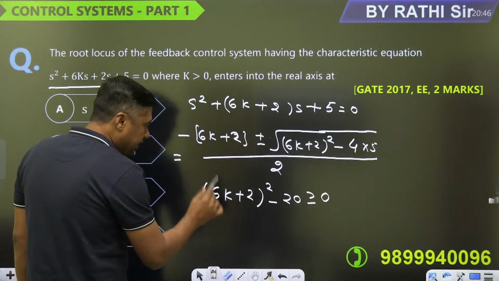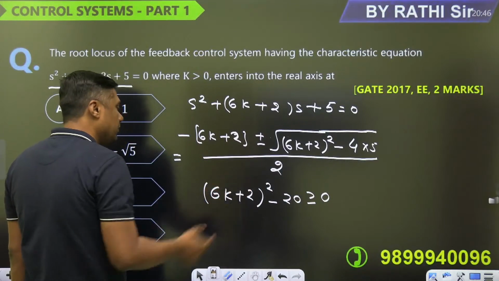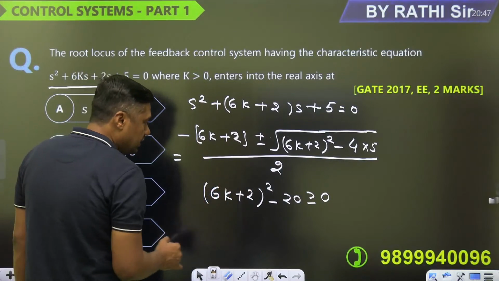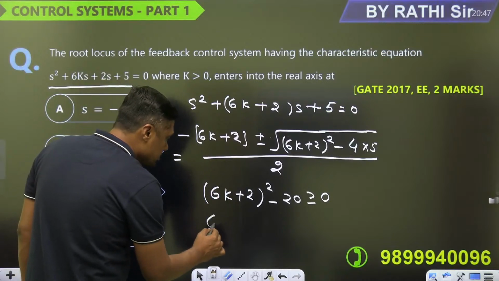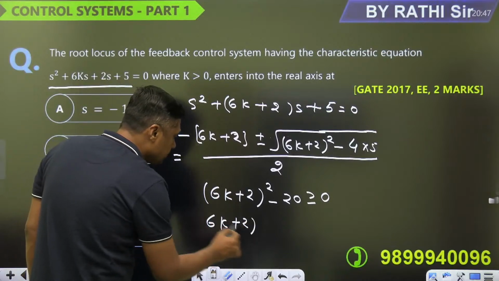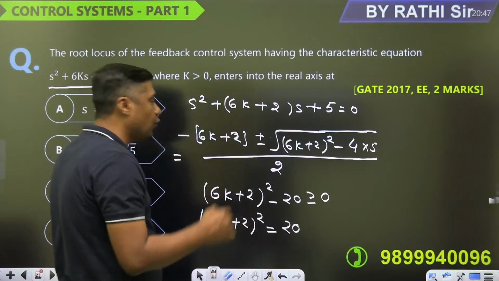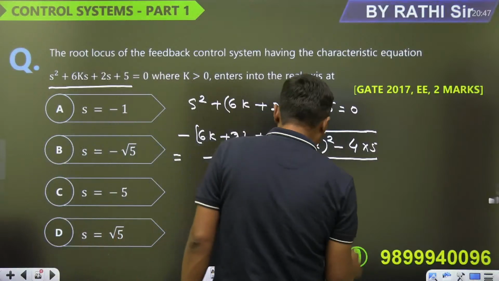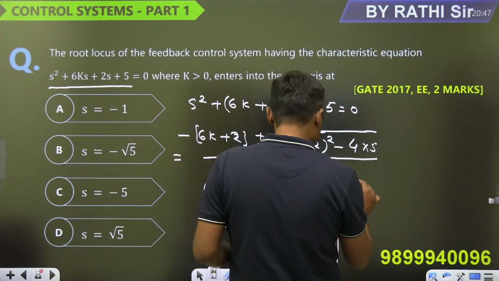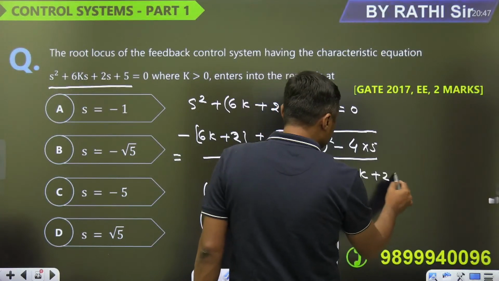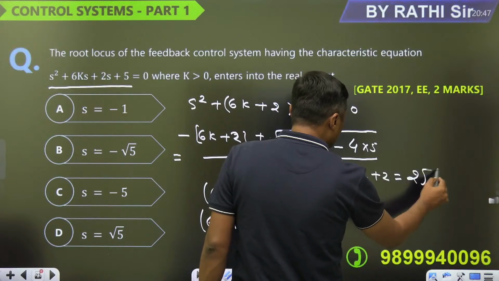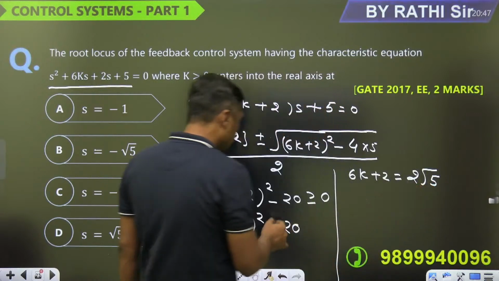From that you can find the value of k. No need to find the breakaway point or other things. Then it will become 6k plus 2 equal to root 20. What is the root of 20? 2 root 5, sorry. So 6k plus 2 is equal to 2 root 5. This is the root of 20.